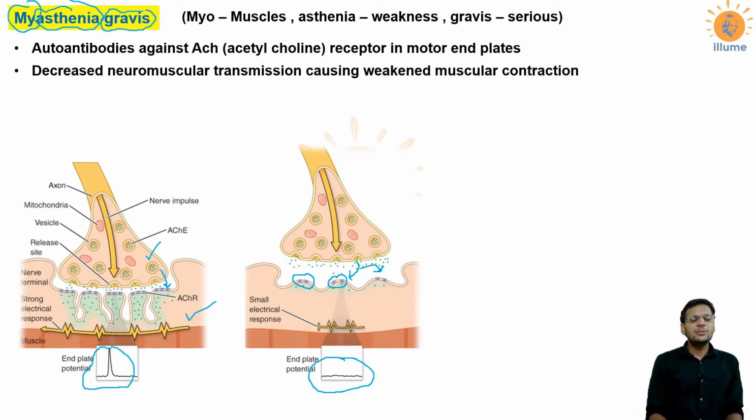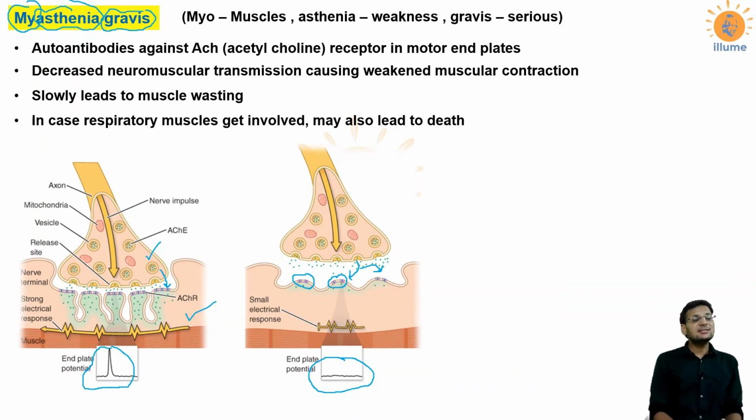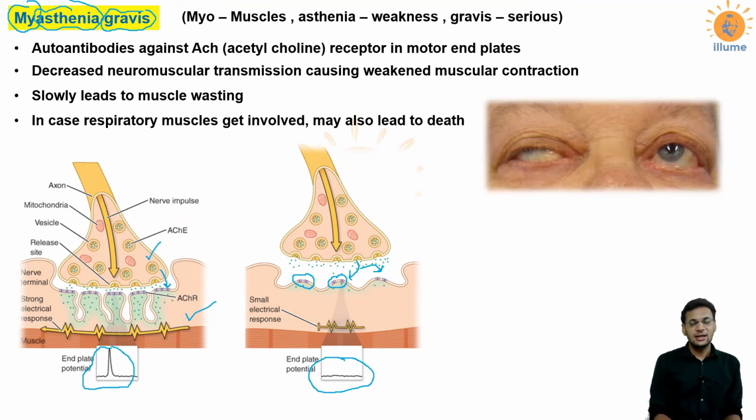Now, decreased neuromuscular transmission will weaken the muscular contraction, and that slowly would lead to the wasting of muscles. In some cases, the respiratory muscles are also involved. That would lead to difficulty in breathing, and that would also lead to death. Like in this case, you can see this person is unable to move the eyeball and not able to close the eyelids completely.